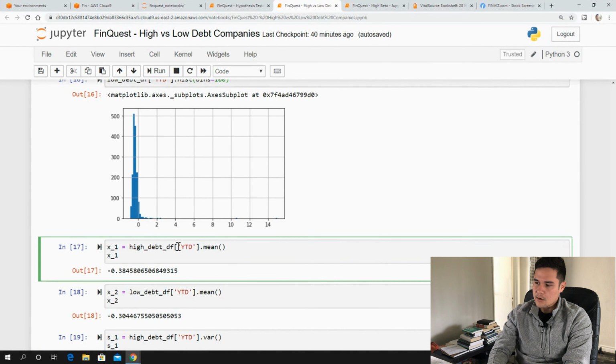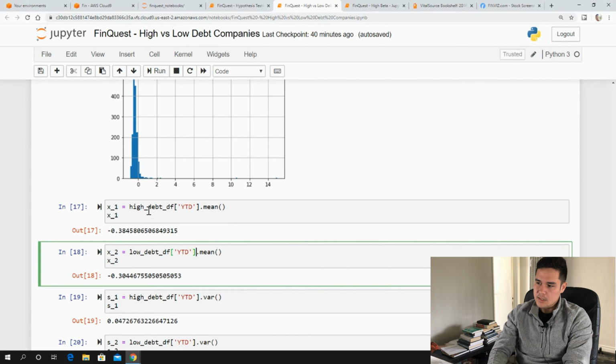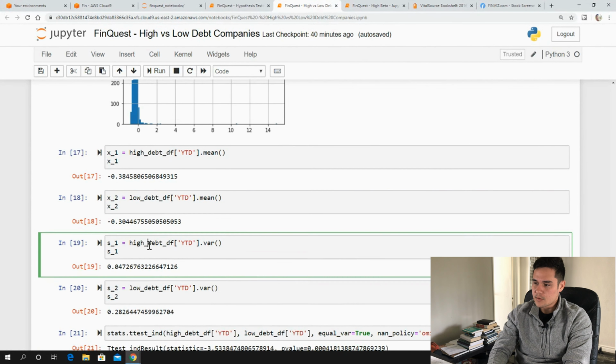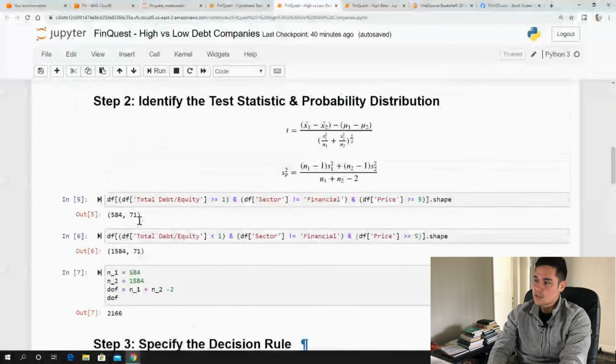So again, we take the high debt data frame and find the mean. We'll find the mean of the low debt, and already you can see it looks like the high debt companies have had a worse year-to-date return versus the low debt companies, of negative 30%. So we need to test that. We also pulled the variance of both, and now we can actually see there is a large difference between both of them. And so you can take these numbers and plug them into this formula and you'll get your t-statistic.